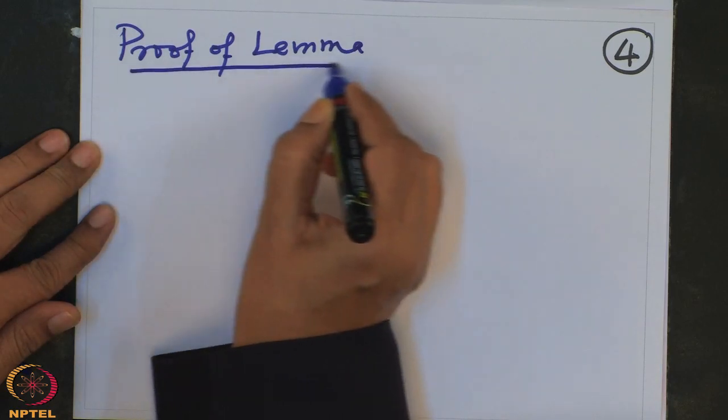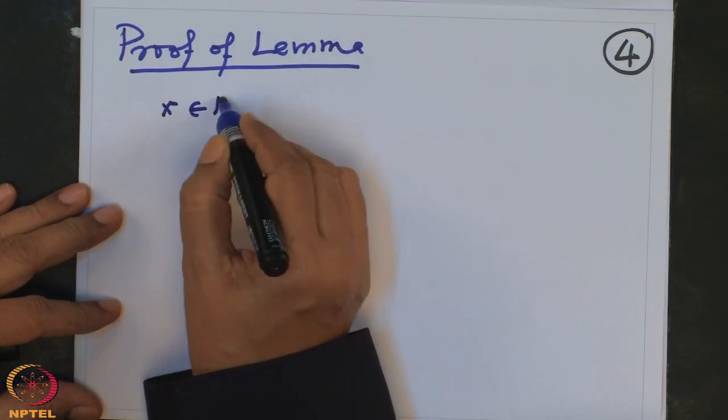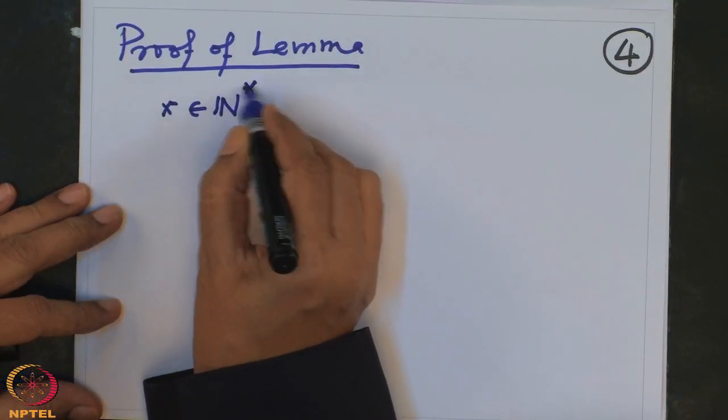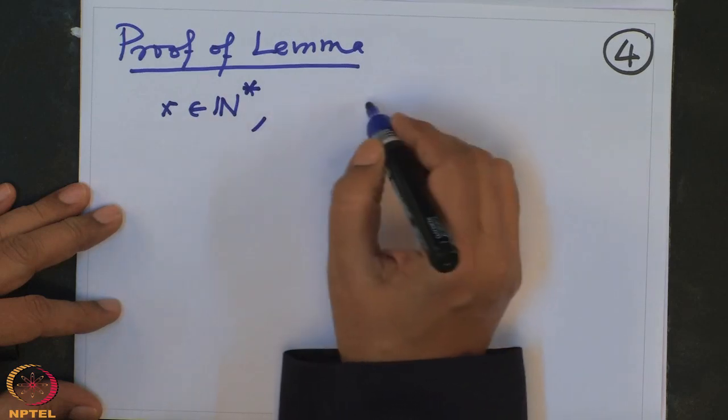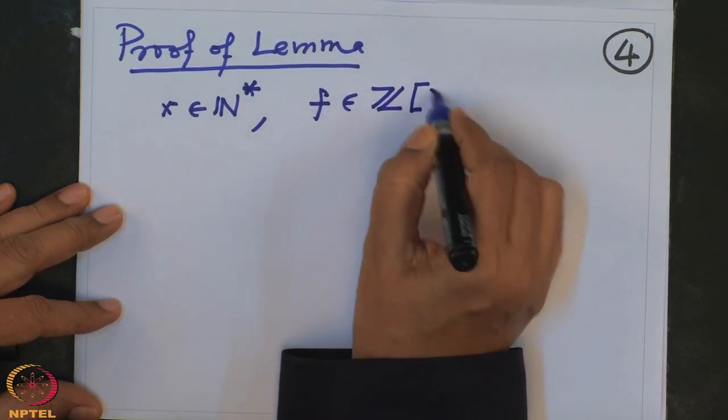What did you want to prove? You want to produce infinitely many primes so that f has a 0 mod p. Alright. That means, so I take a natural number x, an arbitrary non-zero natural number, and I had a polynomial f with integer coefficients.